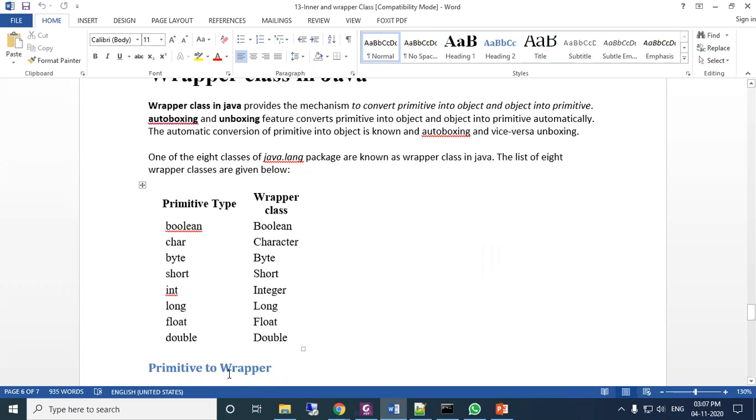So the primitive types are these. Suppose boolean is the primitive type; here you see the wrapper class name is Boolean, with a capital B. Char is the primitive type, and the wrapper class name is Character, with a capital C. Byte, wrapper class name is Byte. Short, wrapper class name is Short. Int, wrapper class name is Integer. Long, wrapper class name is Long. Float, wrapper class name is Float. See here, all the wrapper class names start with a capital letter. Double, wrapper class name is Double. So these are called wrapper classes.